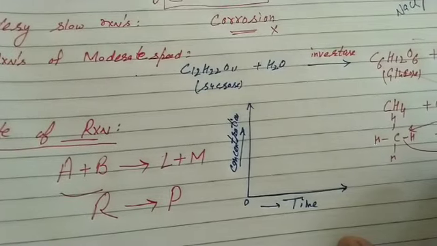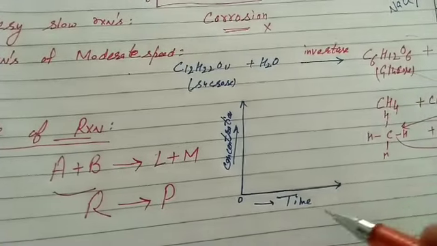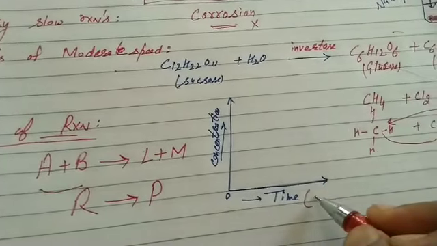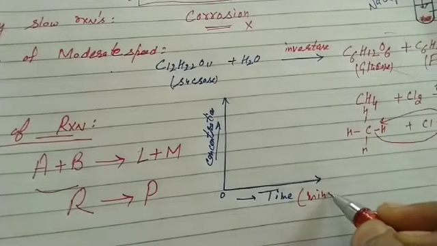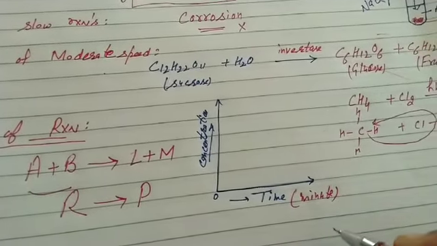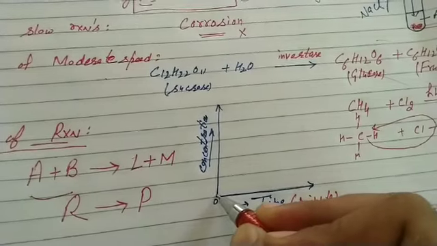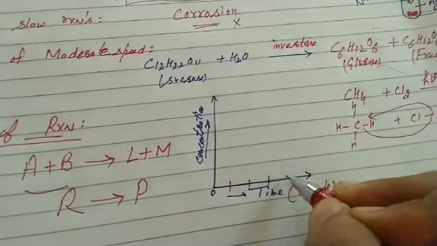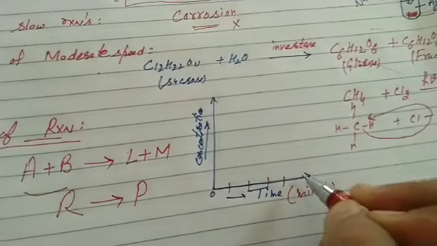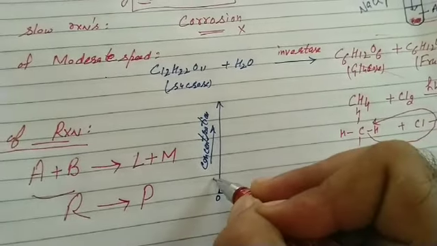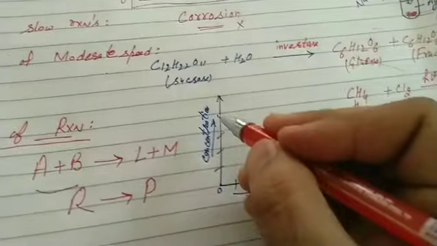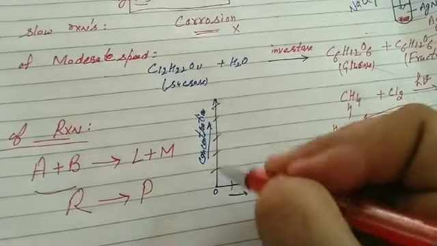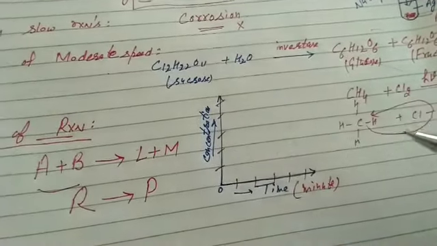Now students, it's clear, we will plot the graph of concentration with time. Time we are considering in minutes. That is the origin, point 0. Time is increasing horizontally: 10 minutes, 20, 30, 40, 50, and so on. And on this axis, concentration is increasing. Concentration in mole per liter: 1 mole, 2, 3, 4, 5 and so on.